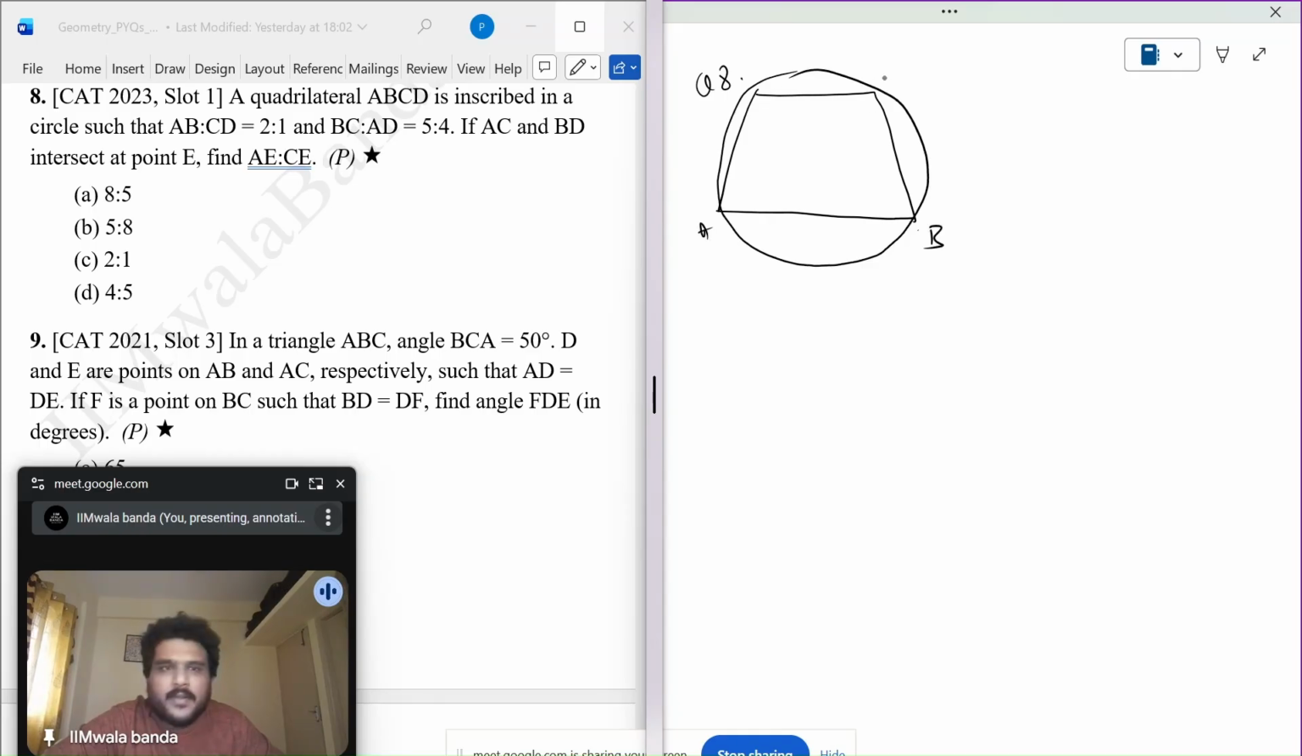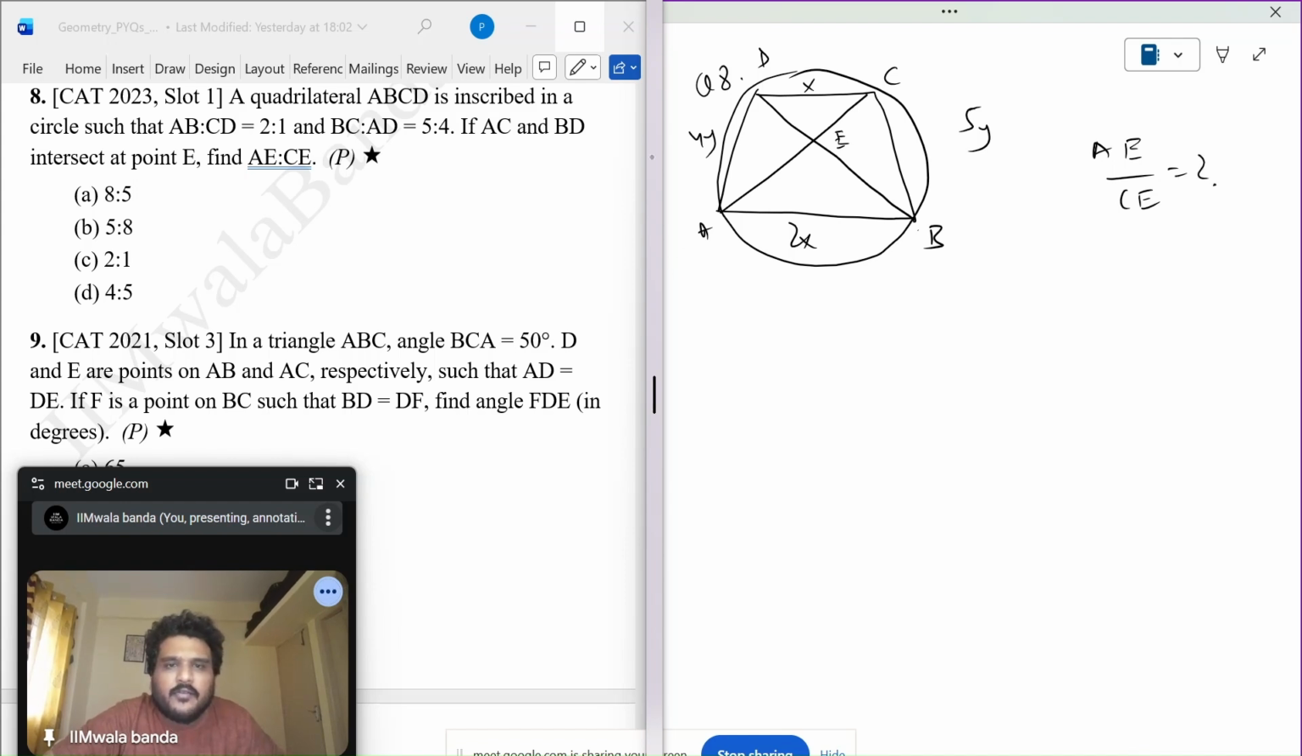A, B, C, and D. Now it is saying that AB is twice of CD and BC is 5 is to 4. AC and BD intersect at point E. Find AE upon CE.